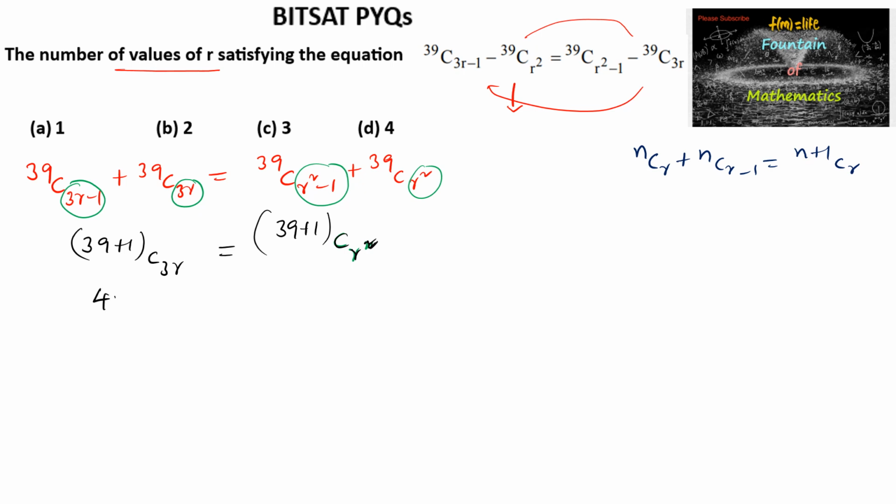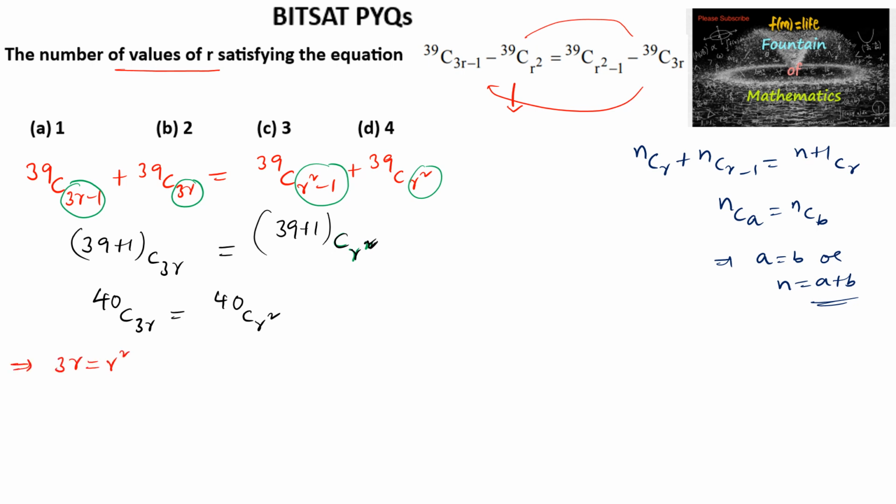So we can write it as 40C3R is equal to 40CR². And also when nCa is equal to nCb, we can say either a is equal to b or n is equal to a plus b. So we can consider here 3R is equal to R², or we can write R² plus 3R is equal to 40.